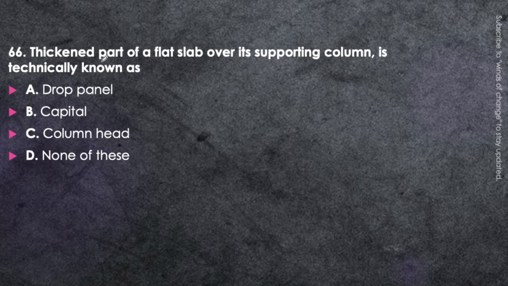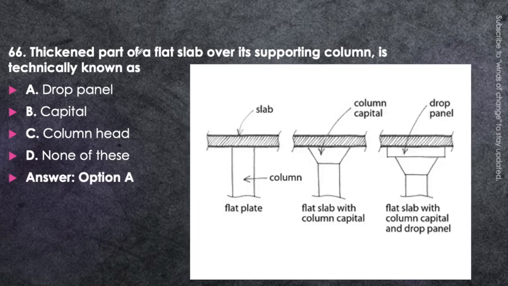Next question. Thickened part of the flat slab over its supporting column is technically known as drop panel, capital, column head, or none of these. Think about it. In case of the flat slab which is supporting column, there is a thickened part of the slab. What will it be called? It will be called as drop panel. Option A will be correct. You can see here, this is the flat slab, and this one is the thickened part. This thickened part is called the drop panel.